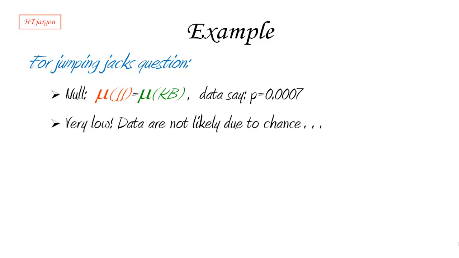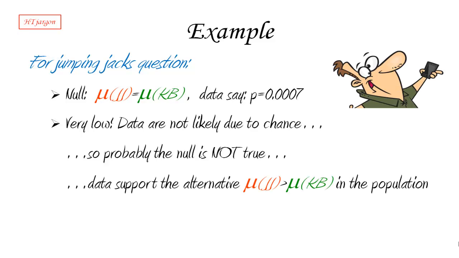So the data that we collected were not likely due to chance. So if we simply assume that the two mean heart rates were the same in both groups, the probability of seeing what we saw was extremely low. So either we saw something really rare, either the two samples that we collected were really unlucky, or probably the null hypothesis is not true, which means that the data supports the alternative hypothesis. Okay, so that means that the mean heart rate in the jumping jack group is greater. Jumping jacks are more strenuous.